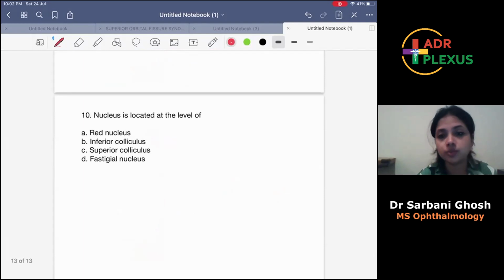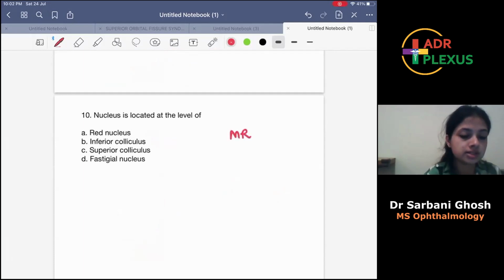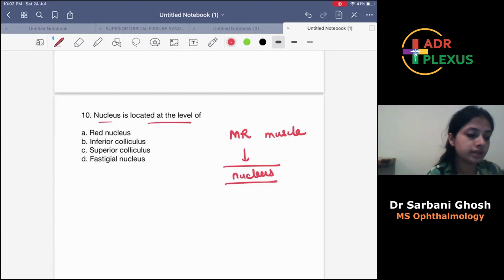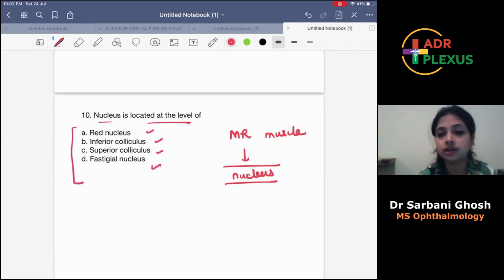Now this last question, question number 10. This one, I'm absolutely not sure what the options were. It's being said that there was an image which was given, which was showing the medial rectus muscle, and the question was asked about the medial rectus muscle nucleus, where it is located. The nucleus is located at the level of red nucleus, inferior colliculus, superior colliculus, fastigial nucleus. People are giving other options also. So actually, this question is a little doubtful.